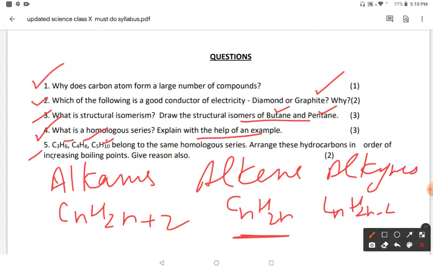They belong to the same homologous series, and you have to arrange these hydrocarbons in increasing order of their boiling point and give a reason. The more complex the structure, the higher the boiling and melting point. So you can arrange these in sequence.